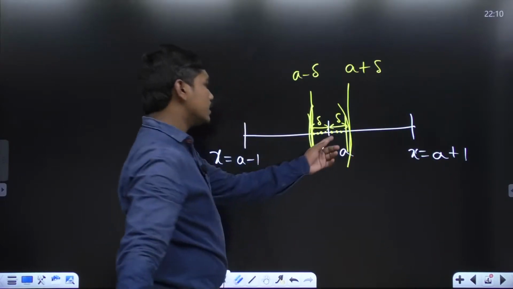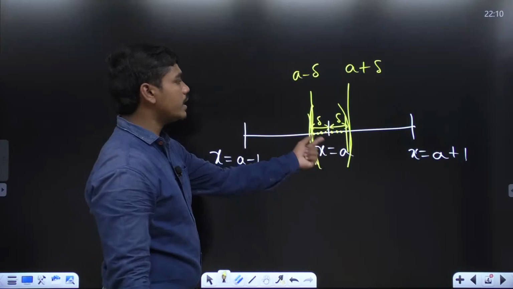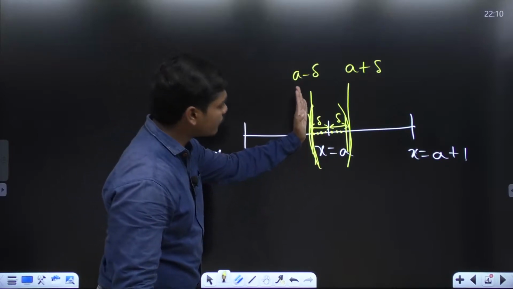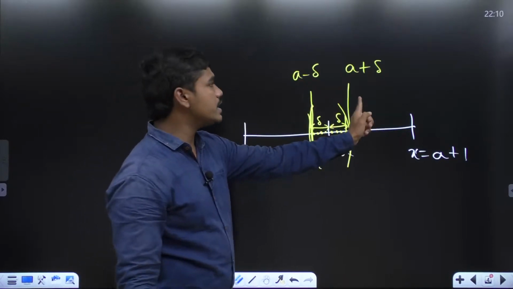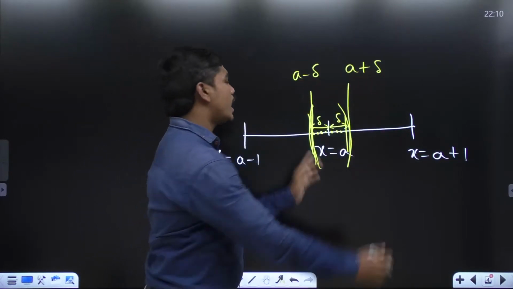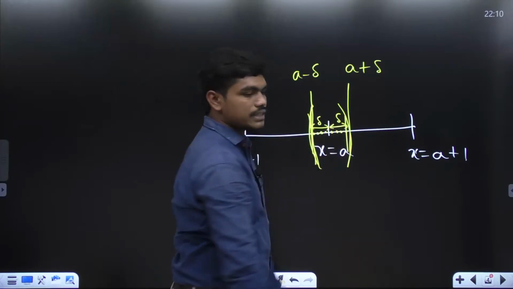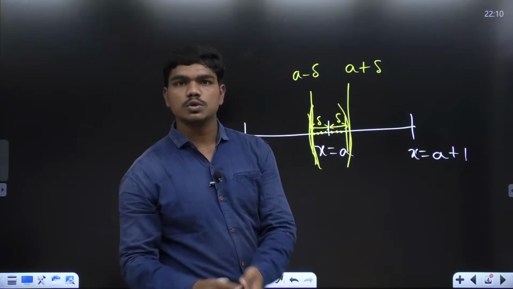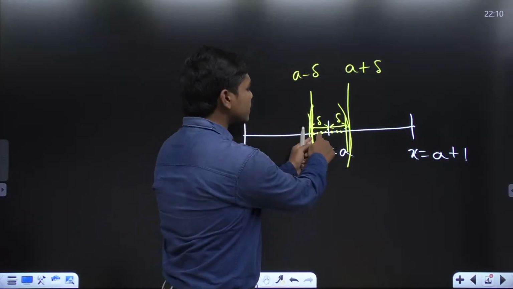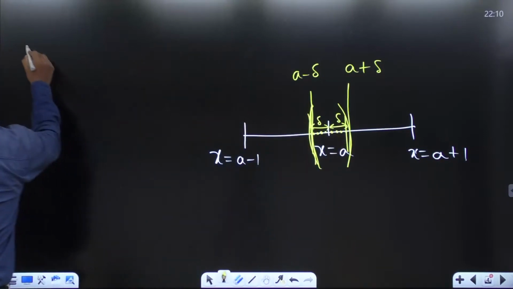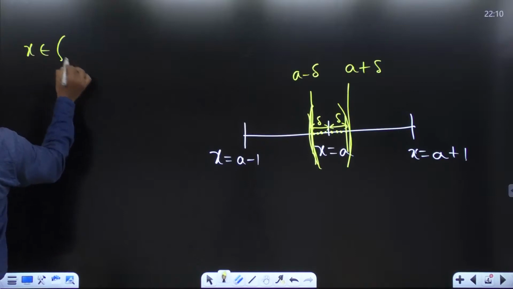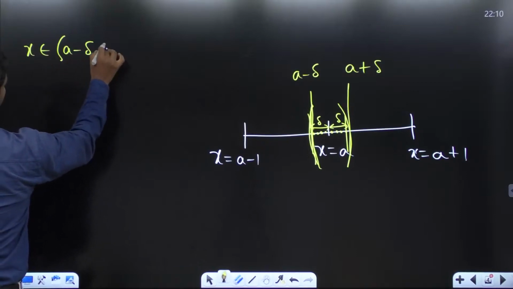Correct? Because this white line is x is equal to a, and if this distance is delta, then the value of x on this line is x is equal to a minus delta. Similarly, here it's x is equal to a plus delta. And the set of real numbers between these are said to be neighbors. What's the meaning of a neighbor? Who stays close to you, correct? These real numbers are doing exactly the same by lying close to a, which means I can say x belongs to (a minus delta, a plus delta).